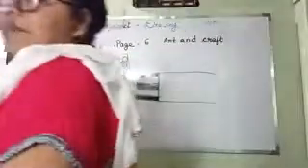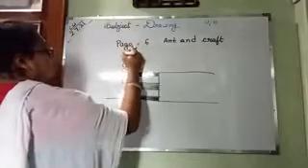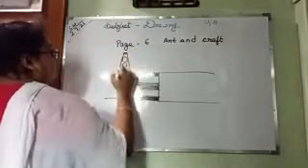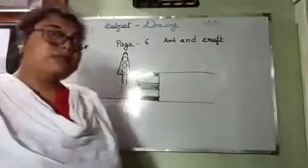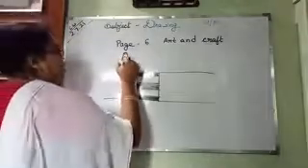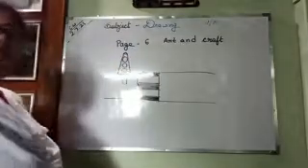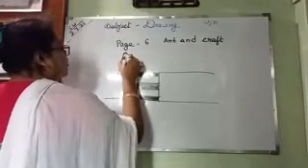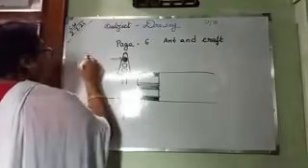There is a lamppost type of pole, and it is made up of a traffic signal. What is this? Traffic signals. There are 3 lights in the traffic signal. Okay? The first one will be red in color.